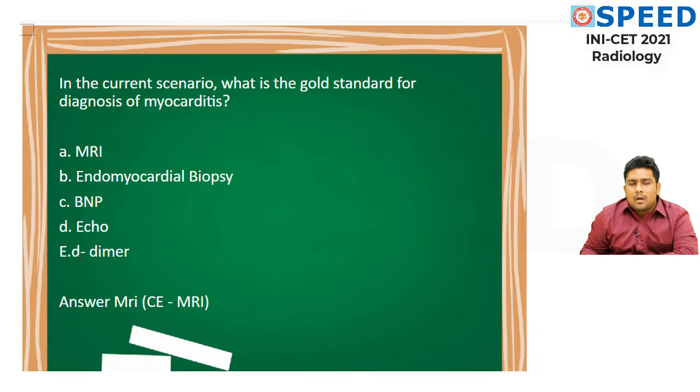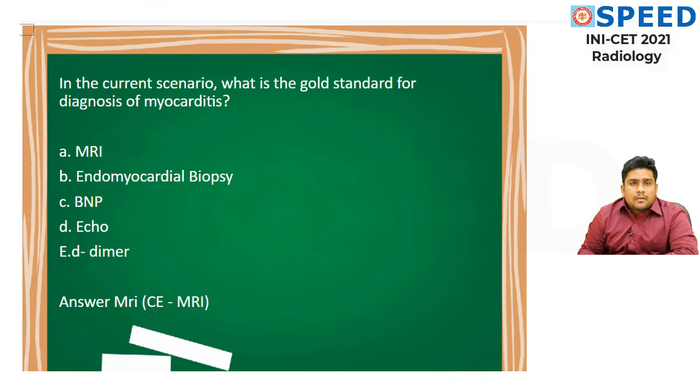I have also added the E option, that is D-dimer, because I feel that some of the students were very much in discussion that this option was also there and BNP was also there. Hence I wanted to make sure that all of the students get cleared of this controversial question. And the answer is MRI.